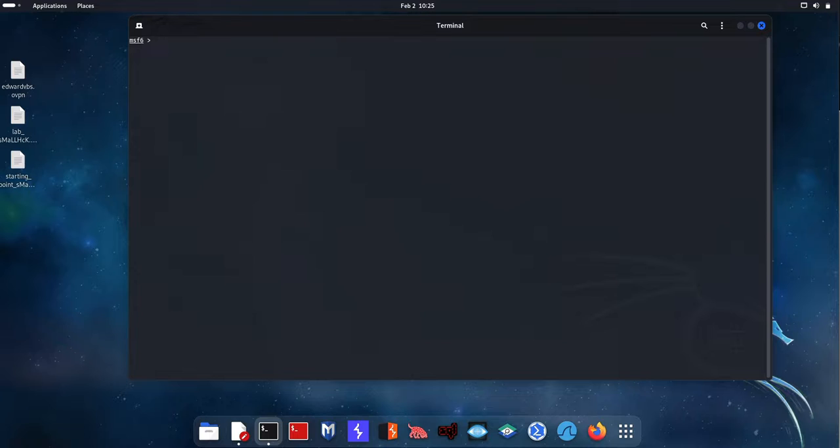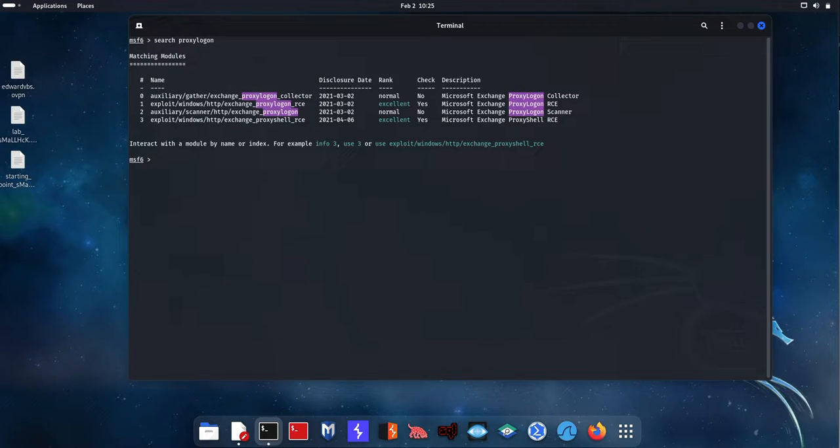So the first thing we're going to do is look for any modules that are related to the ProxyLogon exploit. So how do I do that? I'm going to search for ProxyLogon, and there are a few that are listed here.